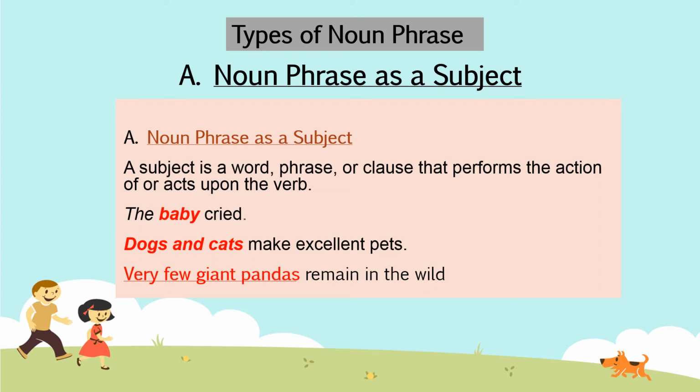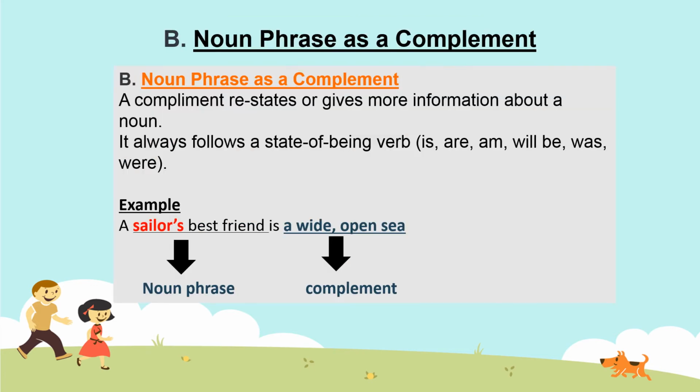Next example, if we observe, dogs and cats make excellent pets. Dogs and cats is a phrase and it is acting as a subject. And third example, if we observe, very few giant pandas remain in the wild. So this sentence is clearly about the small number of wild pandas, and so very few giant pandas is the subject of the sentence.